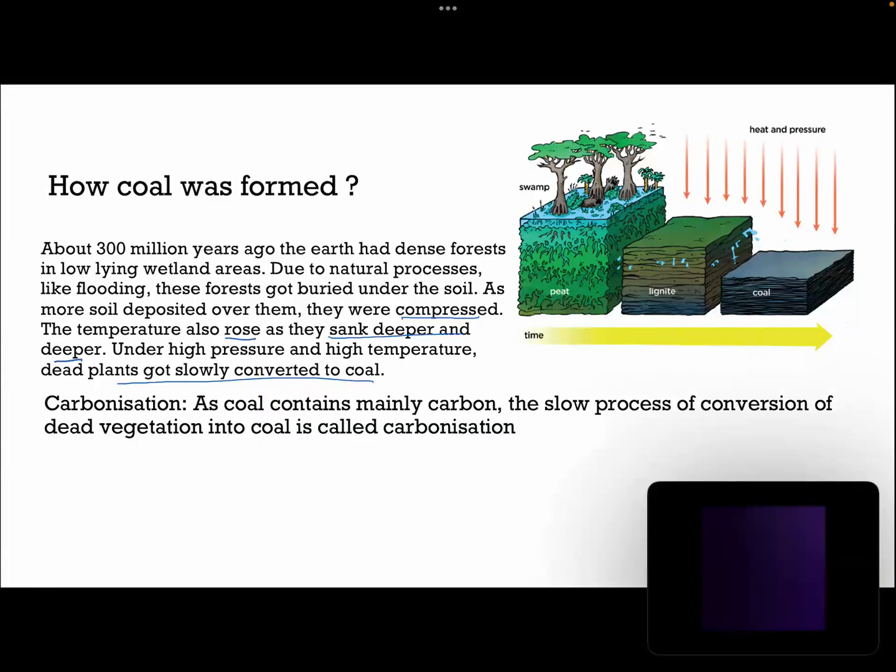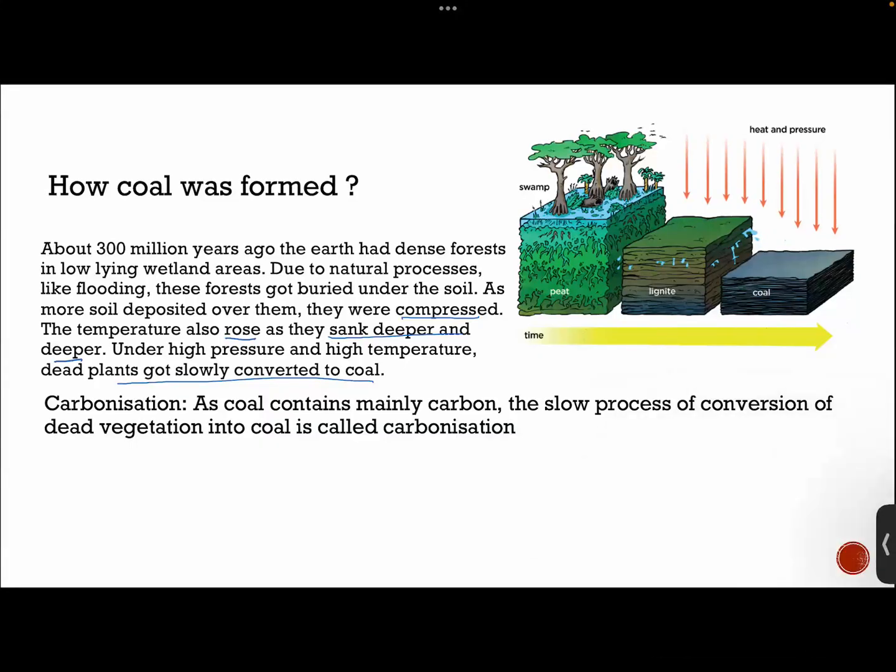Yes, the term carbonization. What does it mean? It is simply the process of conversion of those dead wastes into what? Into carbon.